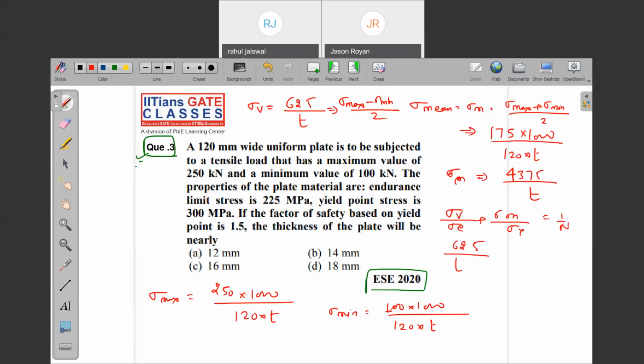What is the variable stress? 625 divided by T into endurance limit 225. What is the mean stress? 4375 divided by T into the yield stress 300, equal to 1 upon 1.5. Do it fast and tell me the answer. What's the answer you're getting? 4375 divided by 300.